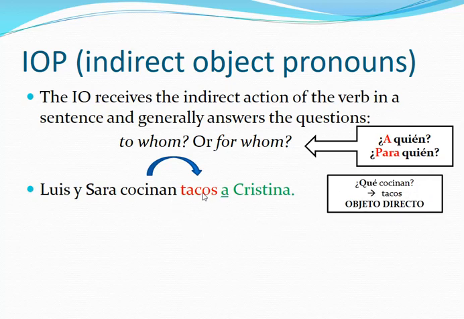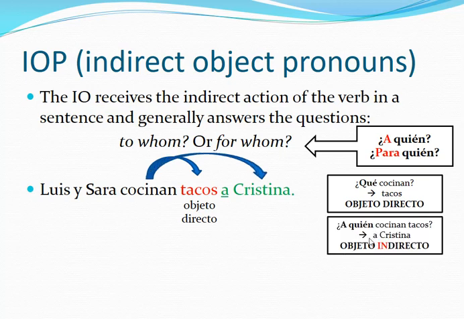That's the direct object. But now for whom are they cooking these tacos? For Christina, a Cristina, objeto indirecto. This is how you're going to find the indirect object. The indirect object is going to be a person or more than one person, and right before the indirect object there's going to be a little trick for you to find it.